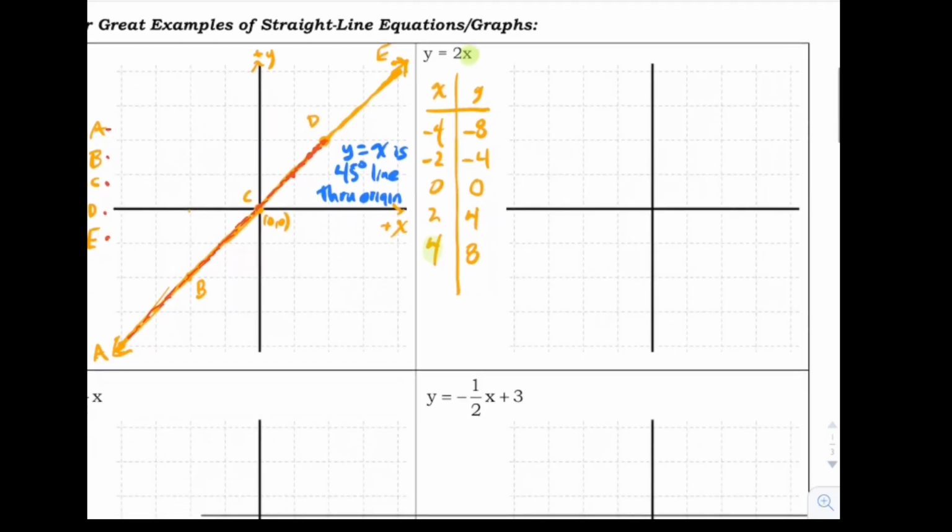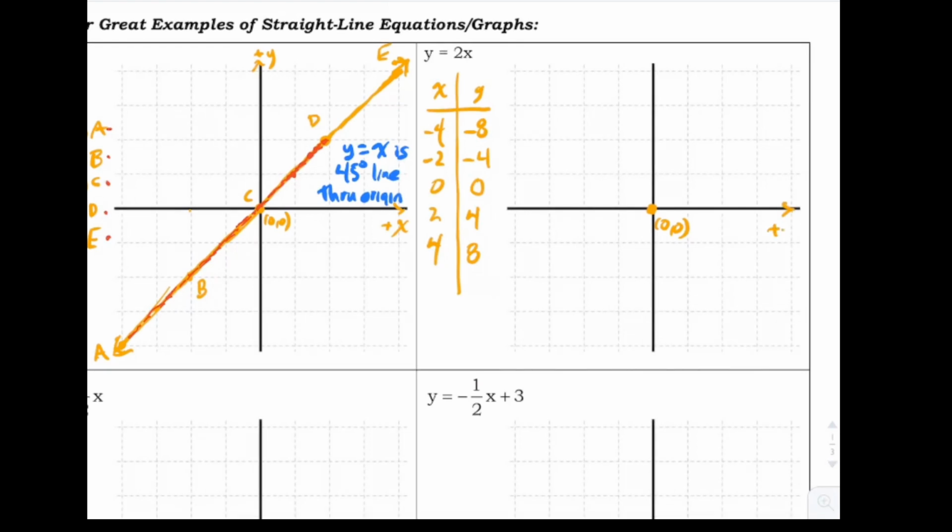We can start plotting these points. So again, this is the origin, the point 0, 0. This is the positive x direction going to the right. This is the positive y direction going up. So this point here, -4, -8, means that x is -4. You go 1, 2, 3, 4 in the negative direction, and then y is -8. You go 1, 2, 3, 4, 5, and we're off the charts. So I'm not even going to try to draw it. Never mind, let's draw this other point.